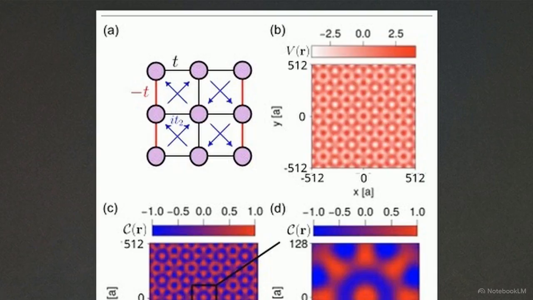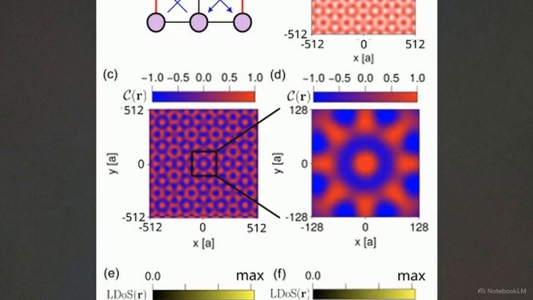This optimized algorithm was applied to a real-space pi-flux model to test its precision. Researchers injected a C8 symmetric modulation into the lattice, visible here in red. The resulting output maps the local Chern marker across the entire system. This reveals a Chern mosaic, where the local Chern numbers strictly quantize into highly organized topological domains with sharp boundaries.